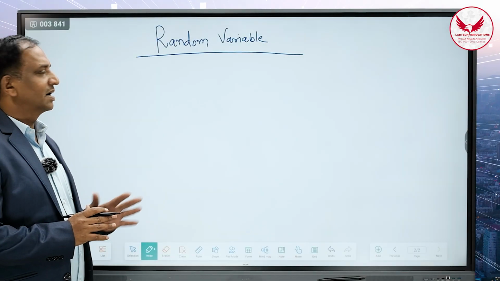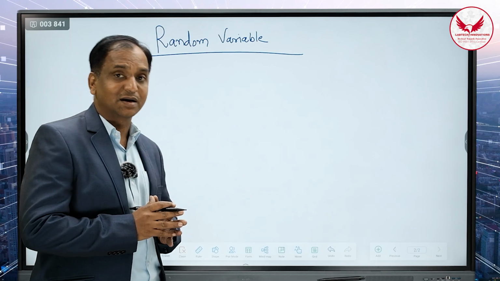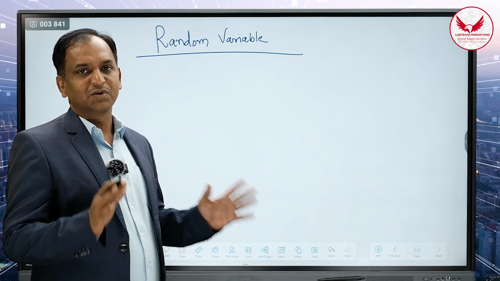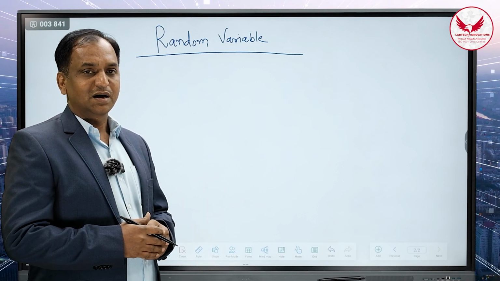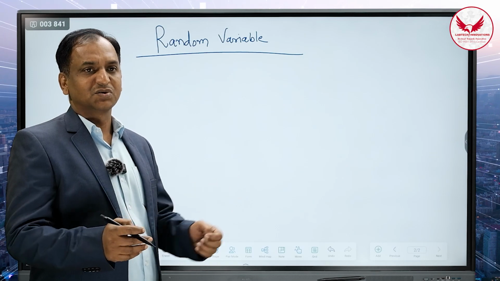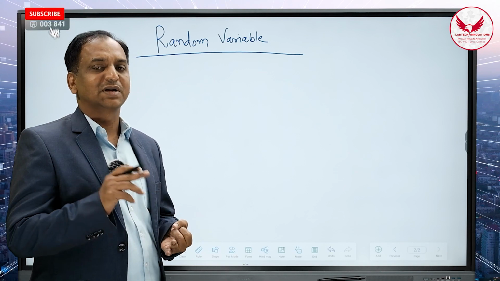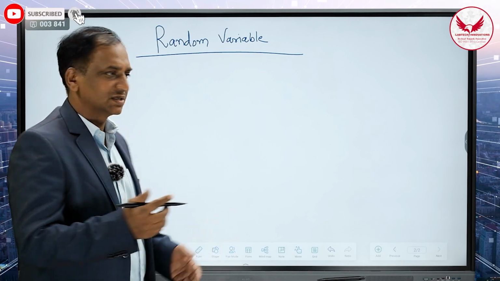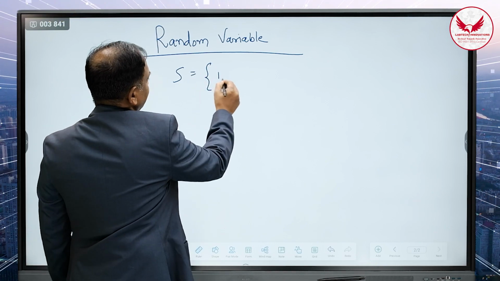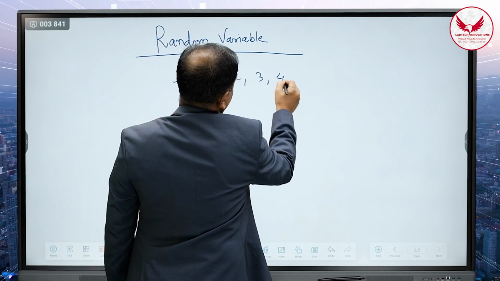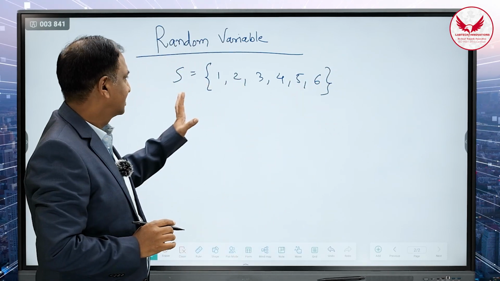Random variable. The random variable starts from the sample space. आप लोगों को पता है कि sample space मतलब क्या? It is set of all possible outcomes of an experiment is called as a sample space. For example, I have the die. Okay. If I throw the die, there are the 6 possibilities are there. The face of the die will be 1, face of the die will be 2, 3, 4, 5 and 6. So the sample space of the experiment throwing the die, it will be the 1, 2, 3, 4, 5 and the 6. So these are the possible outcomes, and this is called as the sample space.